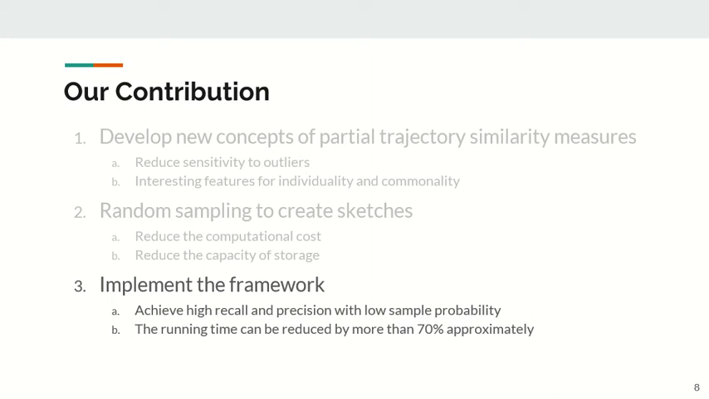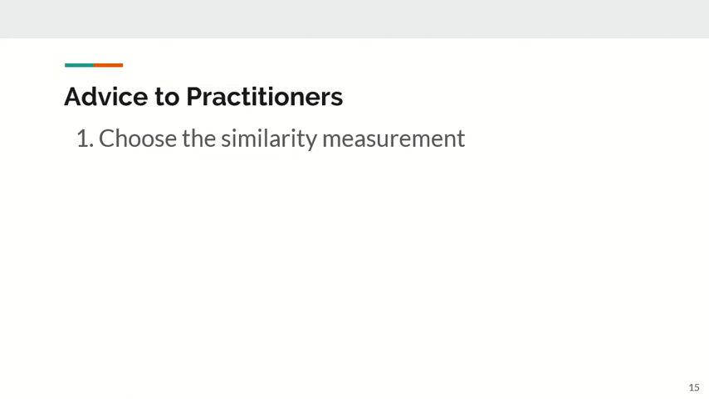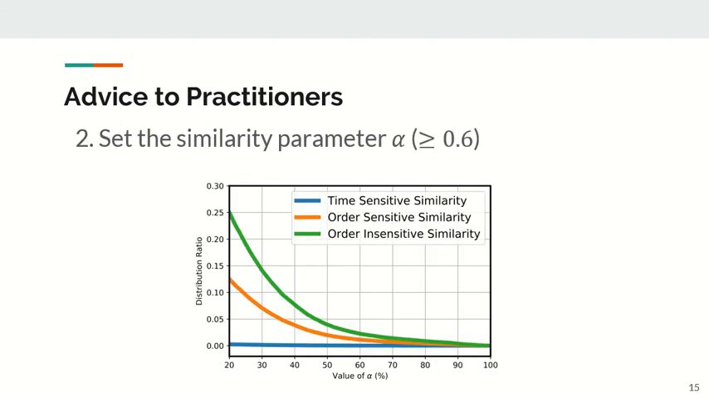Finally, we implement this framework and achieve good performance, and we will introduce how to use it. Here are 4 steps for practitioners. First, you need to choose the similarity measurement according to your demand. Second, we need to set the similarity parameter alpha. We tested on our dataset. For any pair of trajectories, there are very few pairs whose similarity is higher than 60%. Thus, if we want to find similar trajectories to a query, we can set alpha higher than 60%.